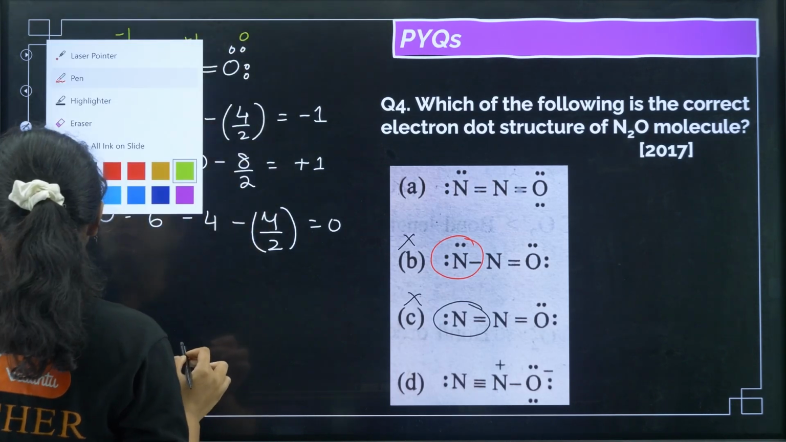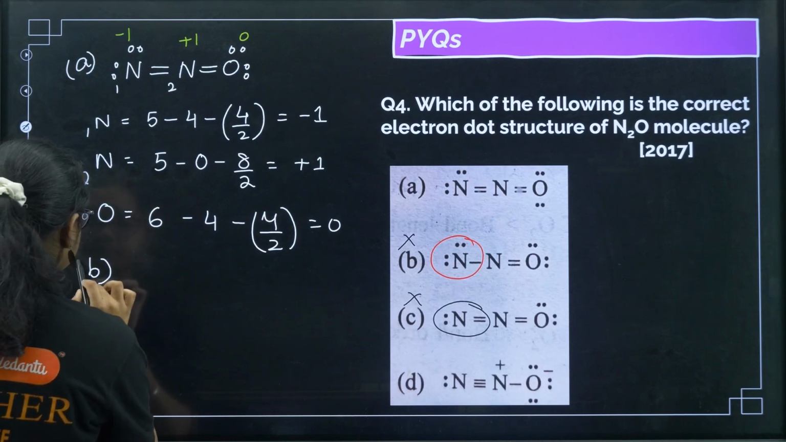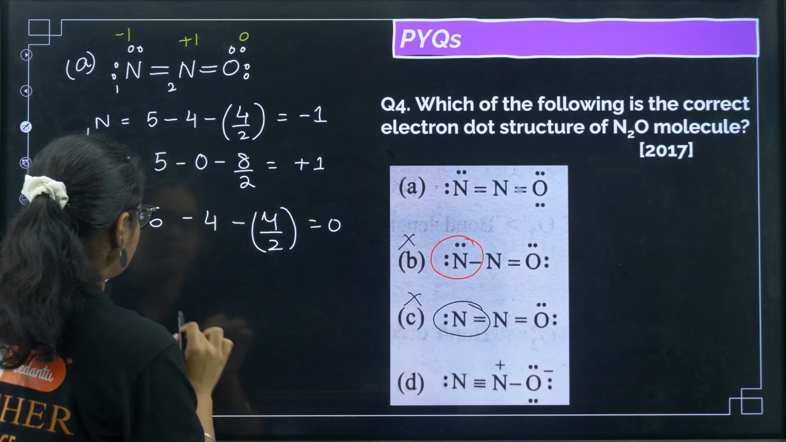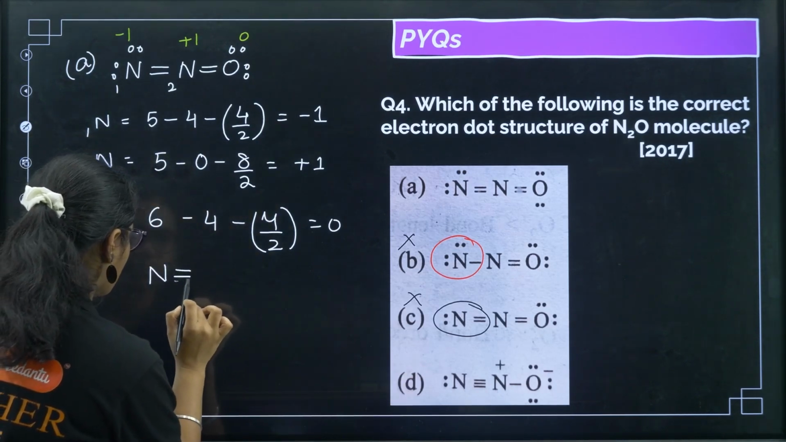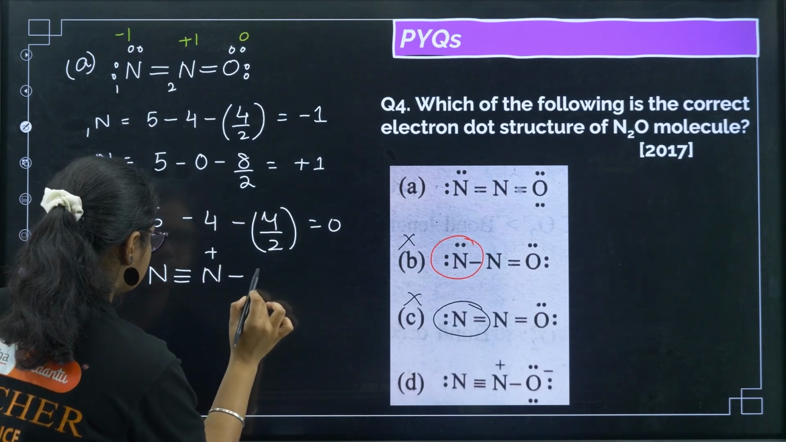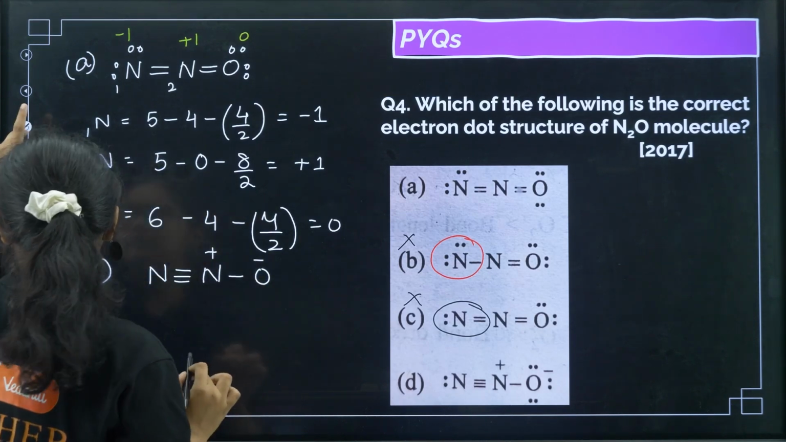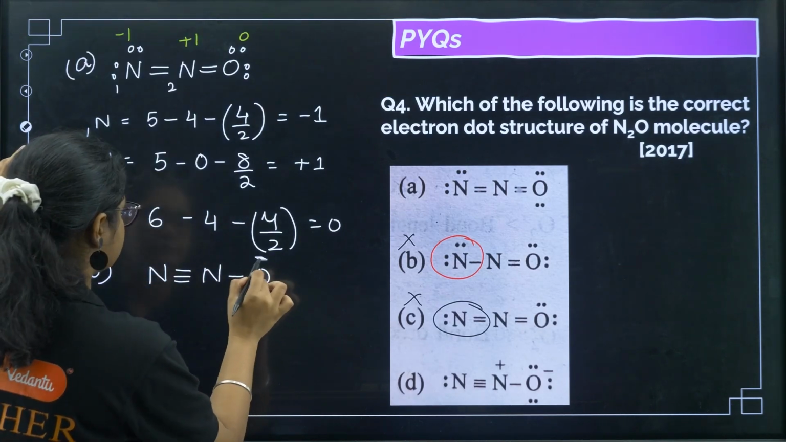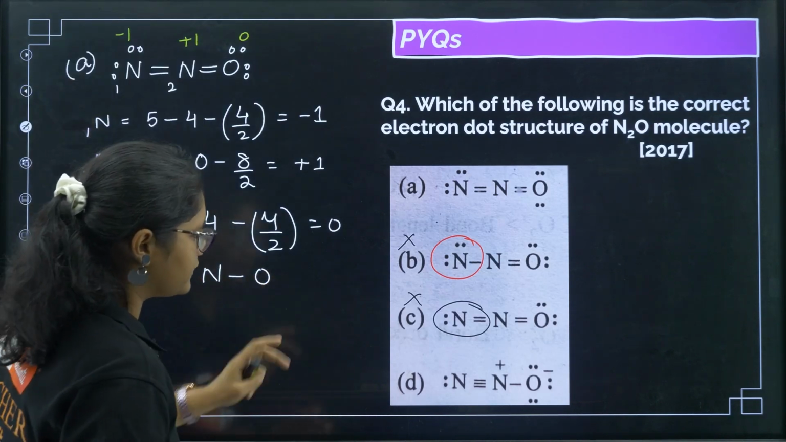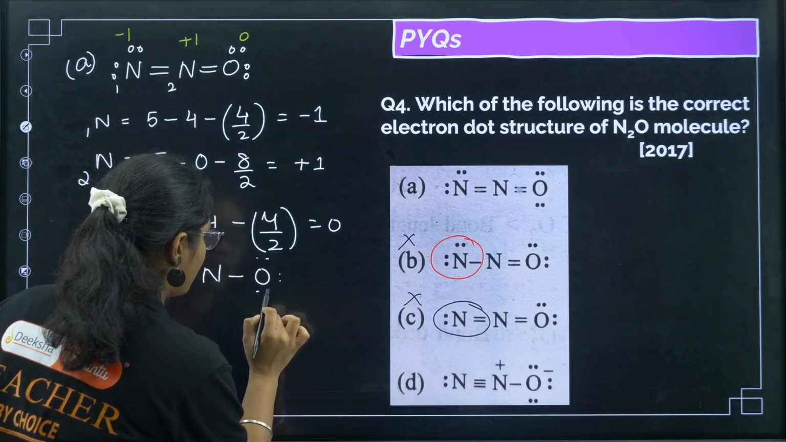Now let us do the option number B calculation. Okay. For option number B we have N, triple bond N plus O minus. I will not write plus and minus, I will just write the atoms. Okay. So here, and then we have 1, 2, 3, 4 and 5, 6.